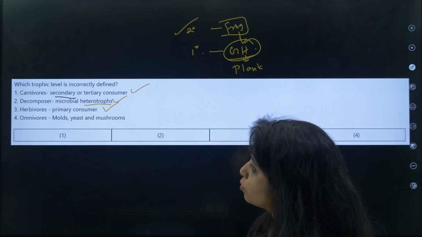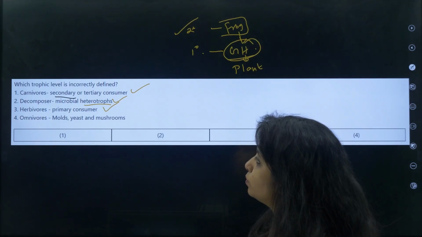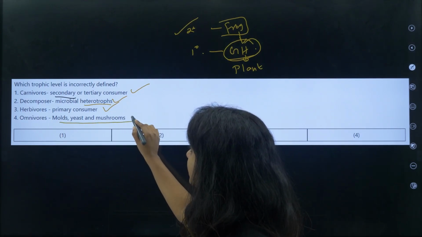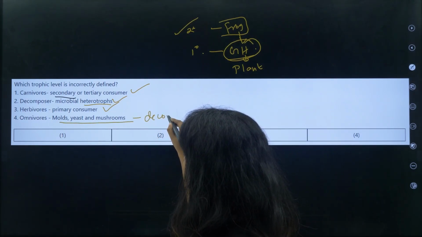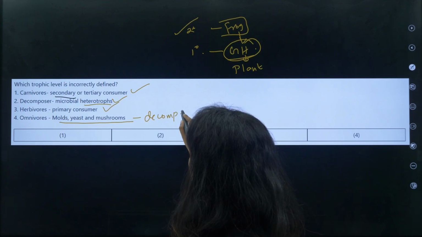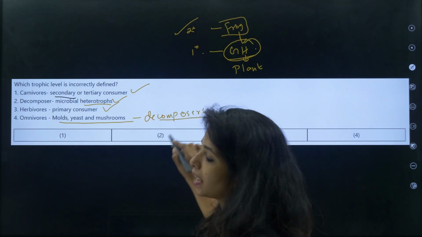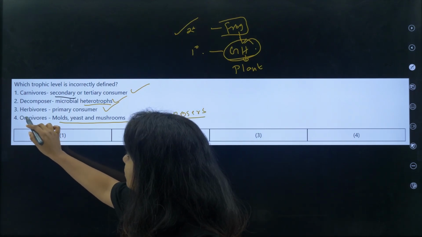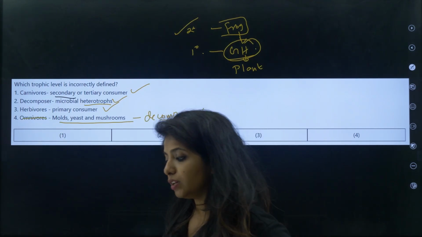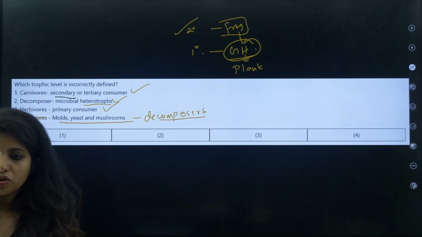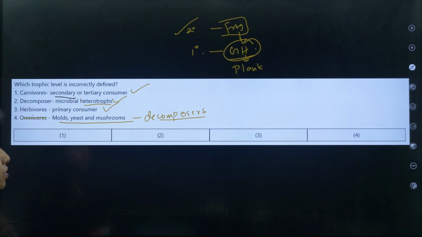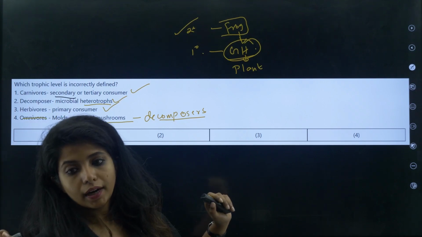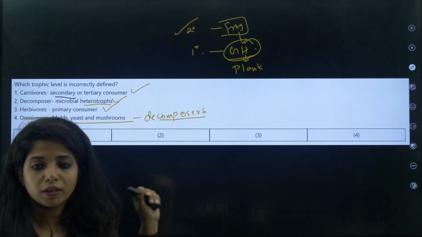Next thing, omnivores: molds, yeast and mushroom, are they omnivores? No. What are these things that are seen over here? They are decomposers, children. They feed on dead and rotten organisms. They are not omnivores. Omnivores are the ones that feed on plants and animals in general. These come under the decomposer category. They do not come under the consumer category.